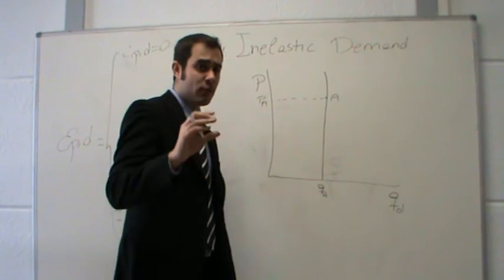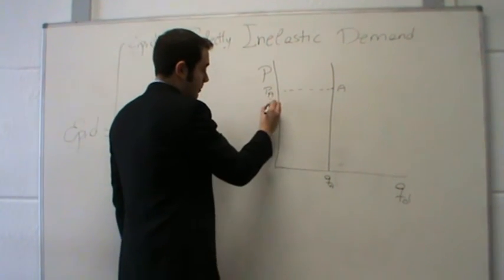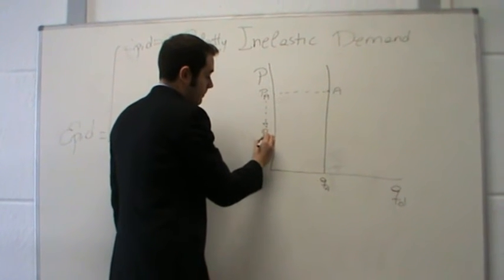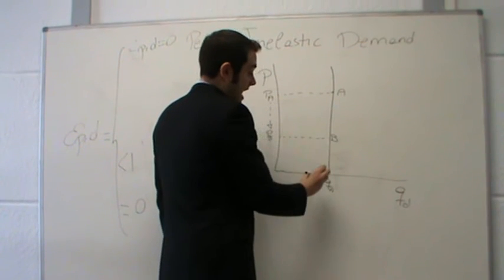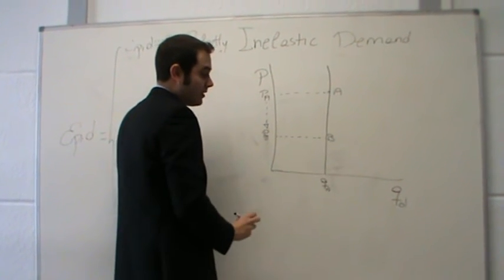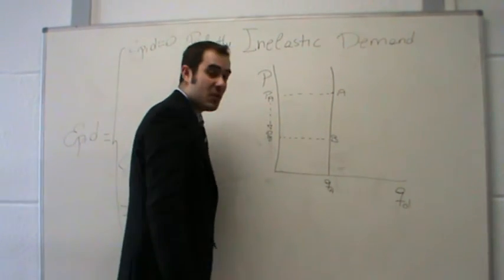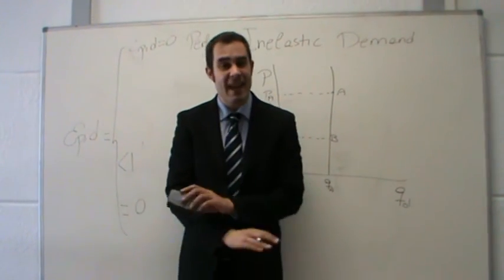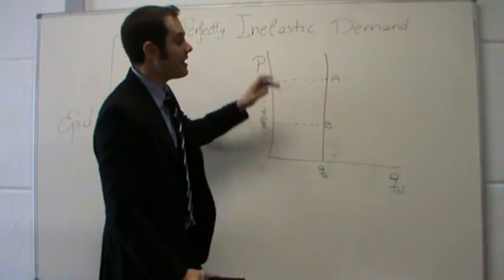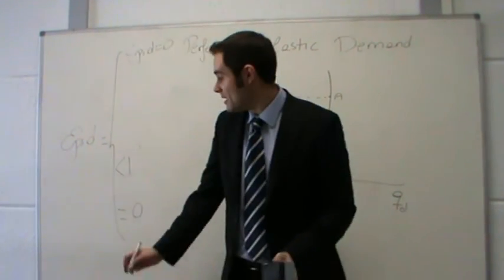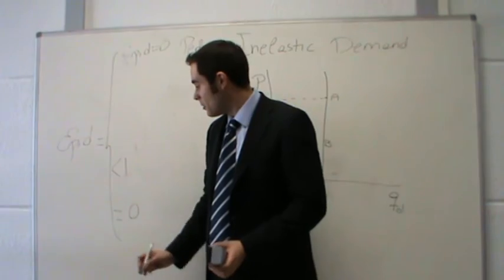Let's see what happens if we reduce the price from PA to PB. The associated point to PB is B. We see that the associated quantity to point B is exactly QA. So a reduction in prices doesn't have any effect on the quantity demanded when the demand is perfectly inelastic. It happens when the price elasticity of the demand is 0.